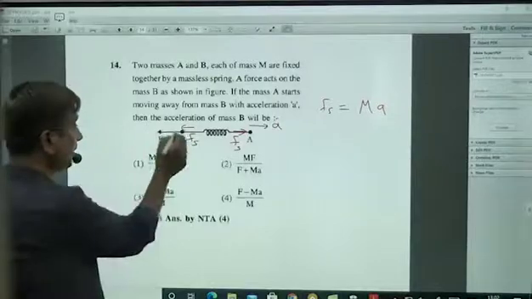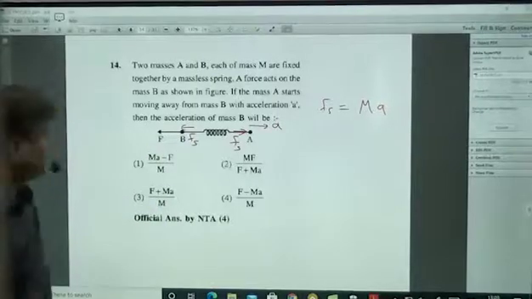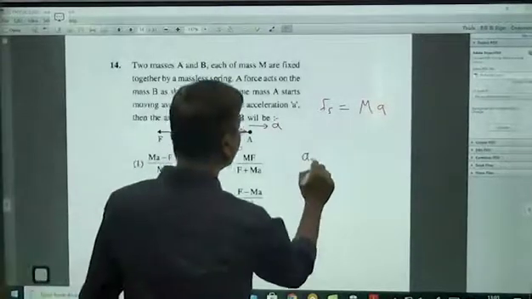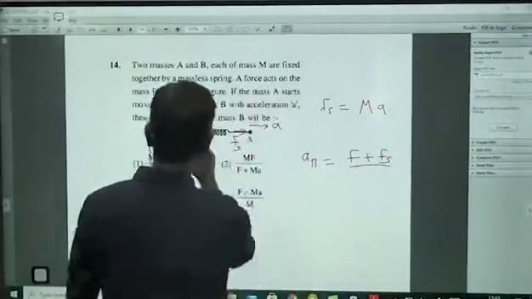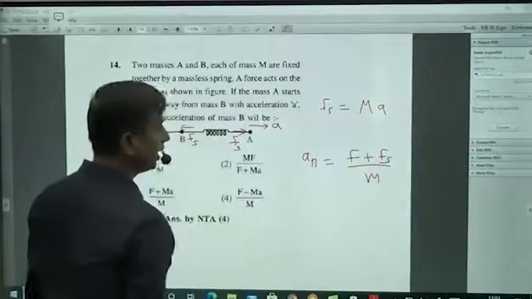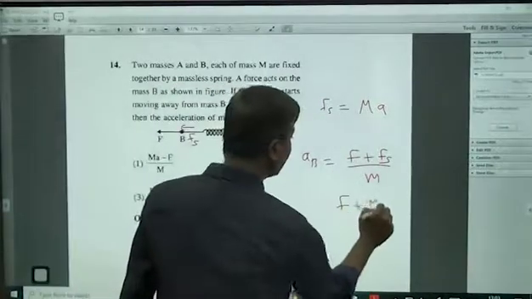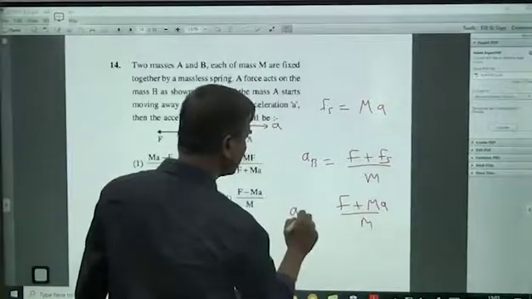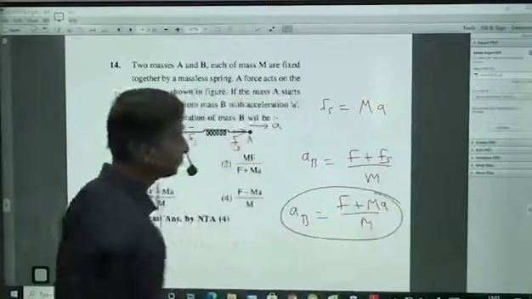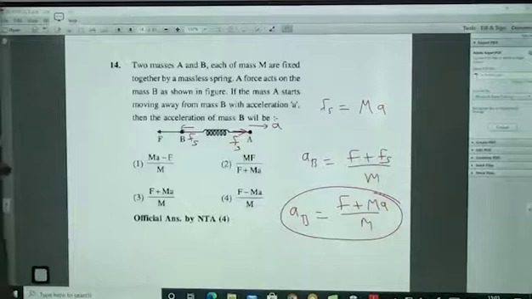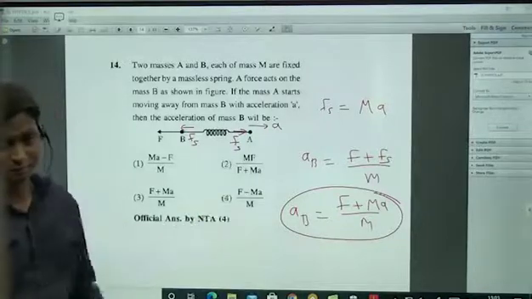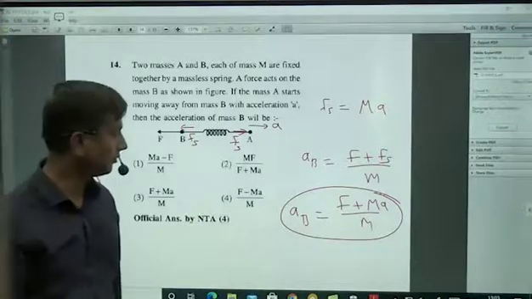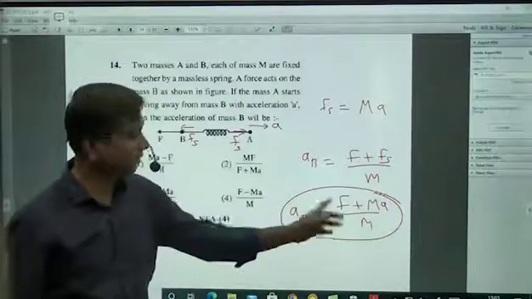Along with the spring force, there is external force also, F. So that is why acceleration of B will be, both are in the same direction, F plus Fs by mass of B, which is also M. Fs is Ma. So F plus Ma by M. This is the acceleration of B. This will be the correct answer. Maybe in NTA they might have given wrong. Answer by NTA 4, this is wrong. Maybe they may do the correction, I don't know. But as it is question, this is the correct answer.